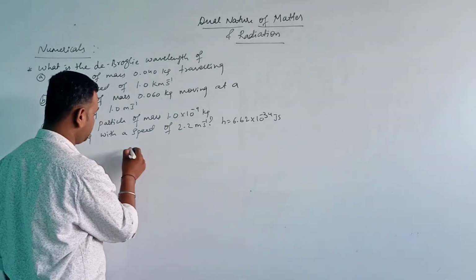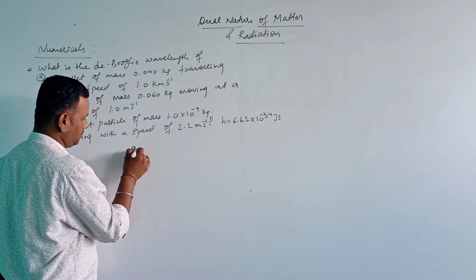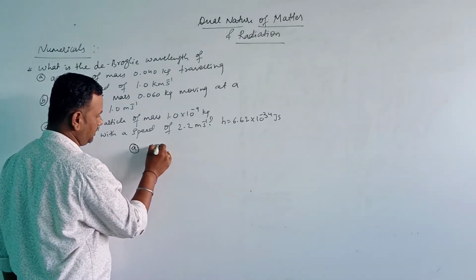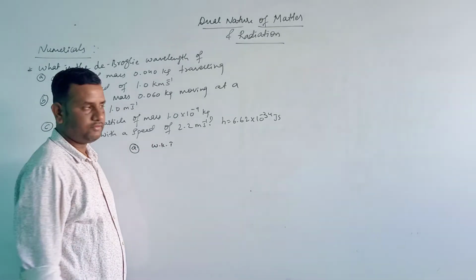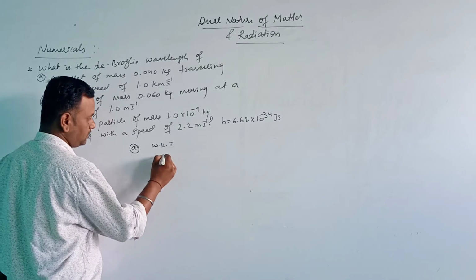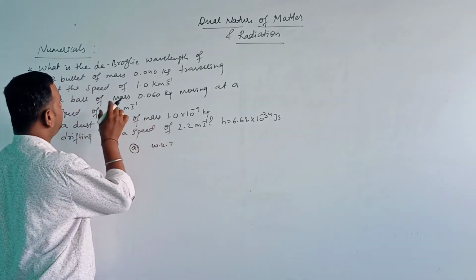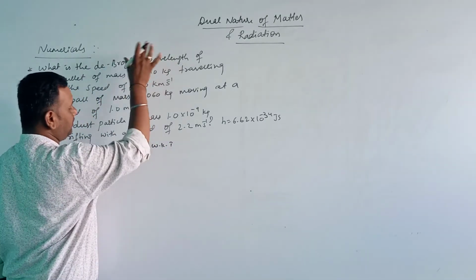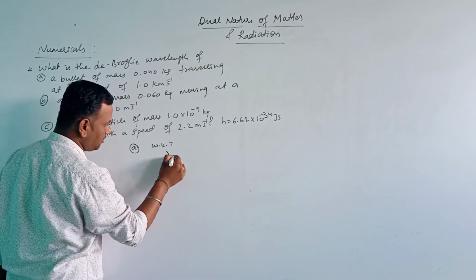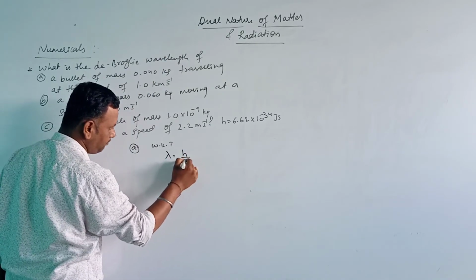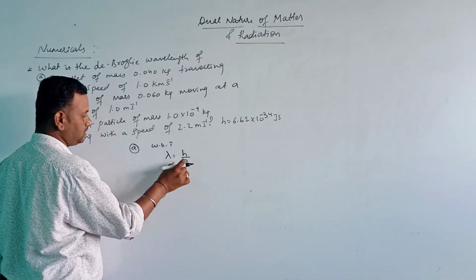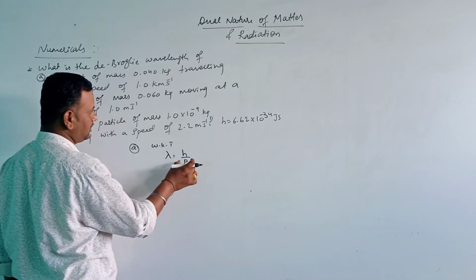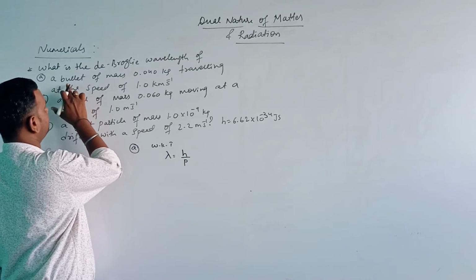As we know the de Broglie wavelength relation, lambda is equal to h by p. Using this relation we can calculate the first question.